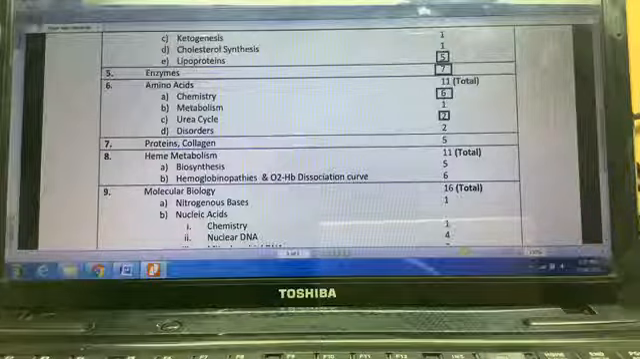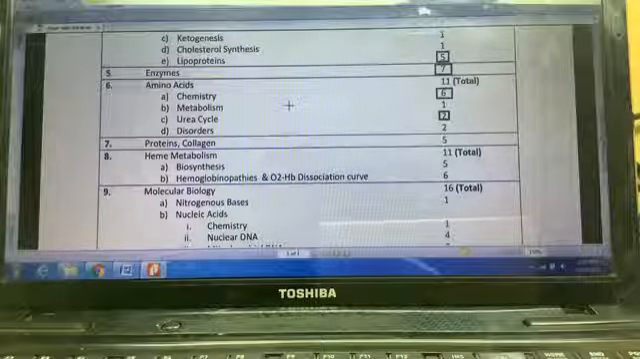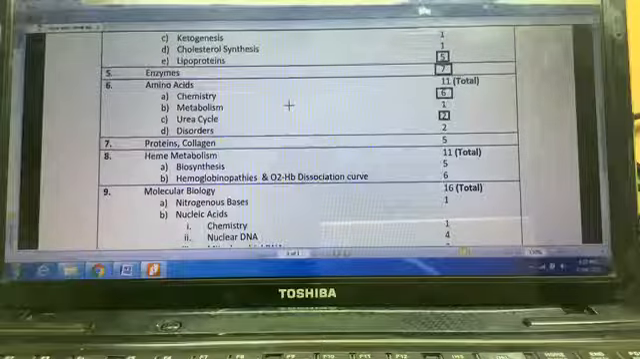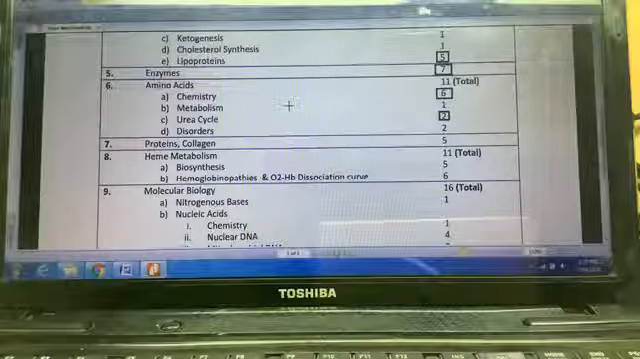No question from metabolism of the carbon skeleton. It's a very extensive topic, but a very low yield topic, very rarely asked. If you have limited time, don't touch that part, you'll only end up getting confused.